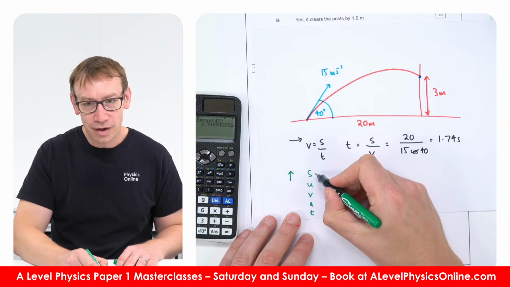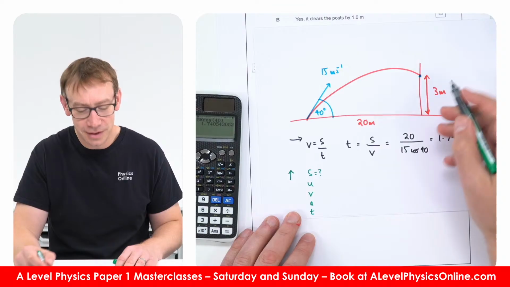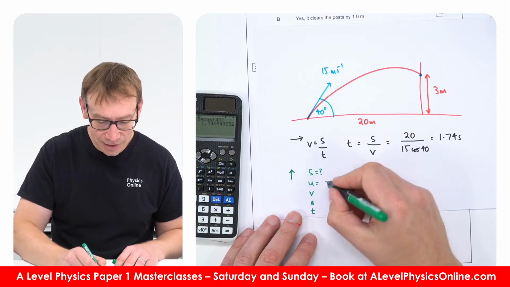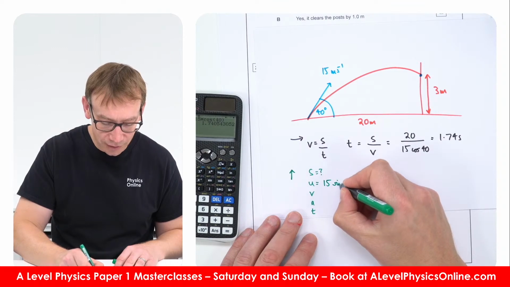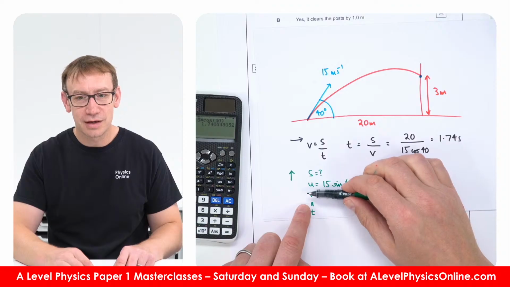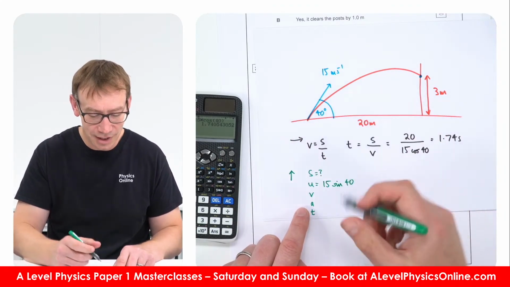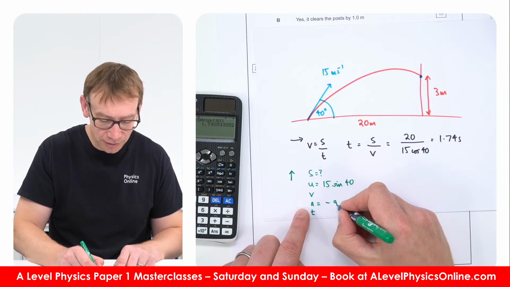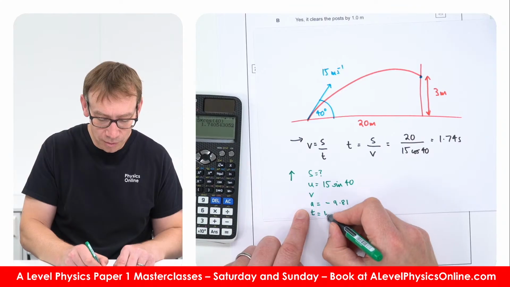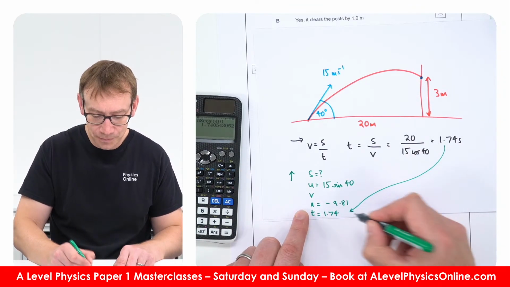Now, we don't know what height it gets to after this time. That's the unknown thing, but we want to see how that compares to the 3 meters. Initially in the vertical direction, it starts out at 15 sine 40 meters per second. We know at some point it's going to get to 0, and we know the acceleration is minus 9.81, and also we know that the time is 1.74 seconds, which is what we worked out over there.